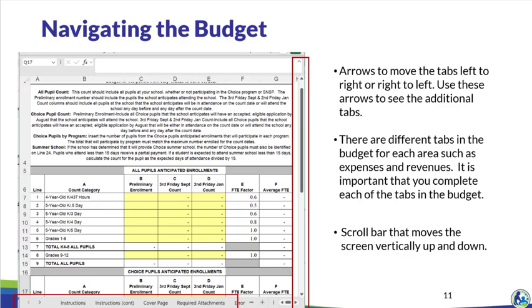The arrows on the bottom, in the far left of the screen, will allow you to see the other tabs in the Excel document that aren't visible on the bottom. The red box on the right side of the screen is highlighting the scroll bar that moves the screen vertically up and down. If you have not previously used these features in Microsoft Excel, you can pause your video and take some time to become familiar with them.